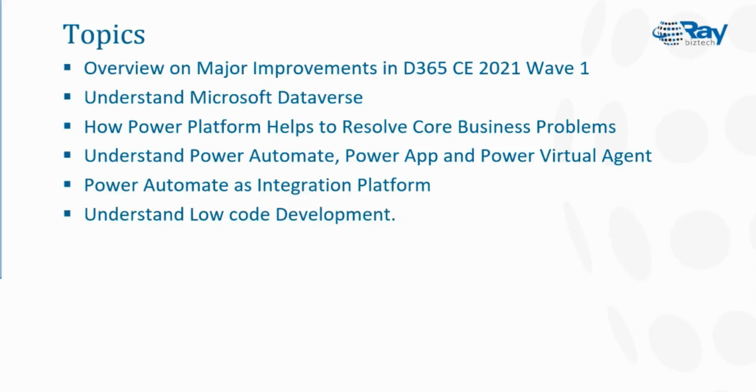Almost all modules got a number of updates, especially functional updates and user interface updates. I shared a link here, so if you would like to go through it, you can get more details about what is available with Wave One.